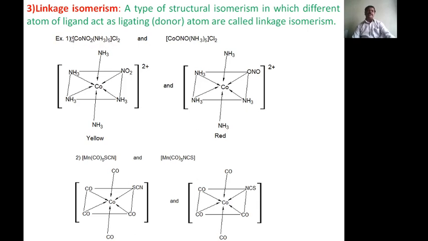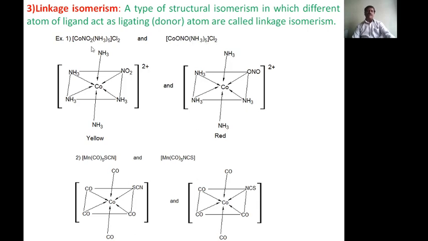Usually in this complex the ligand will be ambidentate in nature, therefore nitrito-N and nitrito-O, you have to say like this. Now this complex, pentaamminenitrito-N cobalt(III), this is the complex, and here pentaamminenitrito-O cobalt(III).